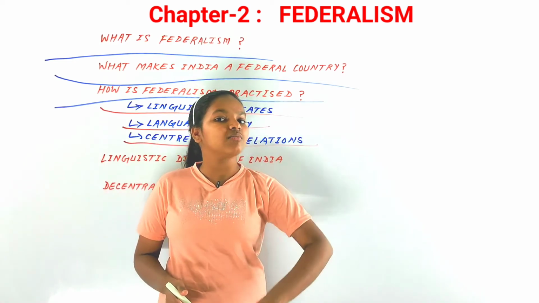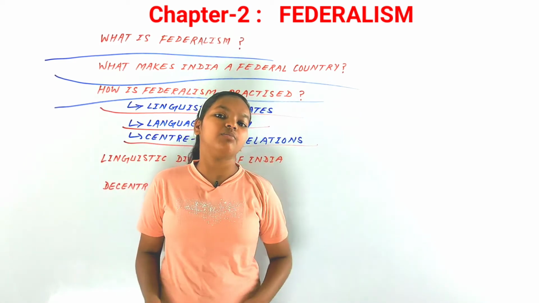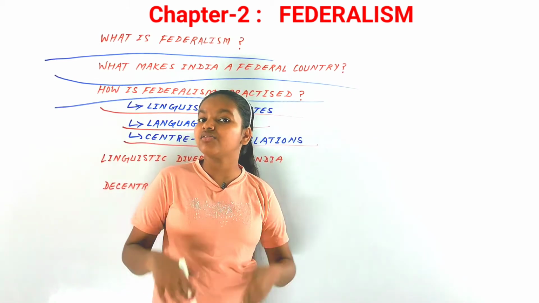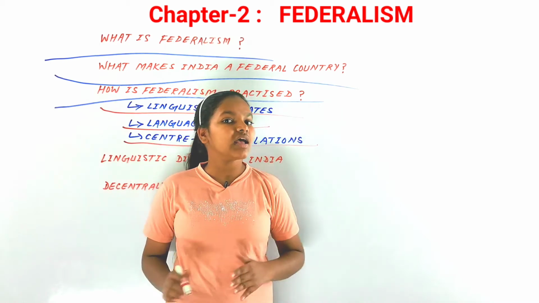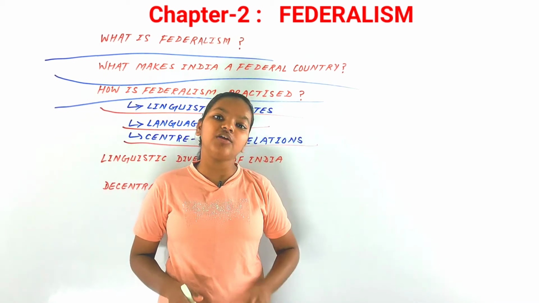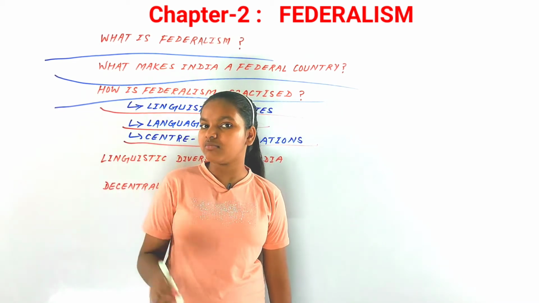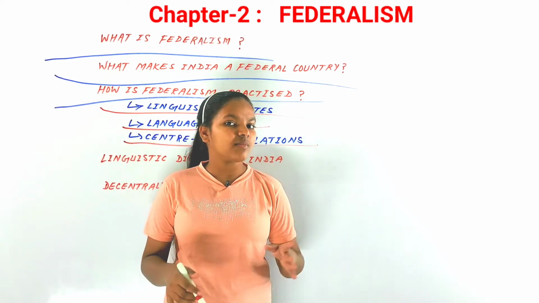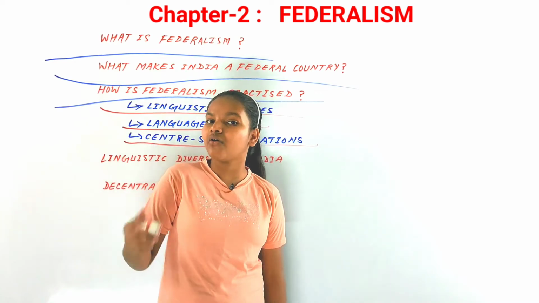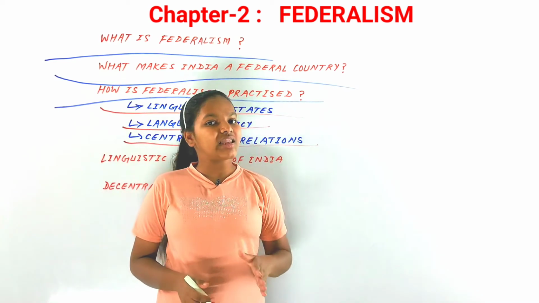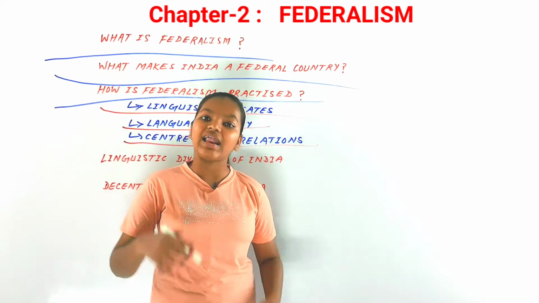The relations between the central government and state government would have been conflicted and very controversial, you can say. But after 1990 there was an era of coalition government. In Lok Sabha there wasn't any party that had a majority from the people through the elections, and that is why they formed alliances.